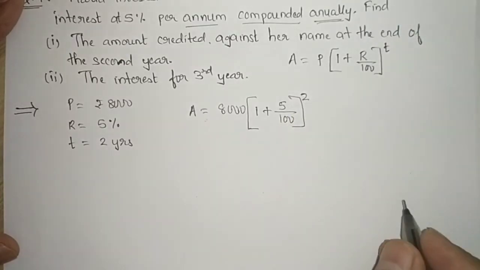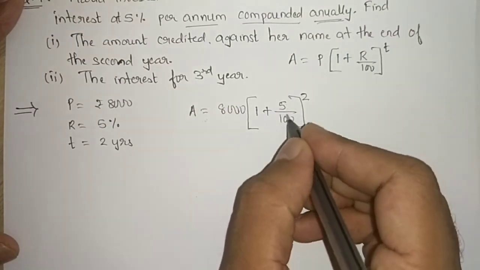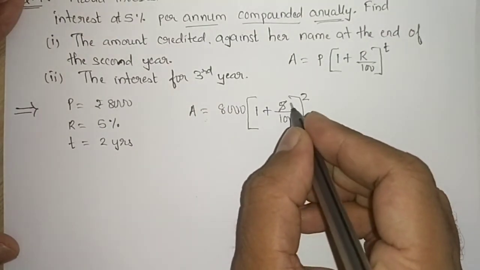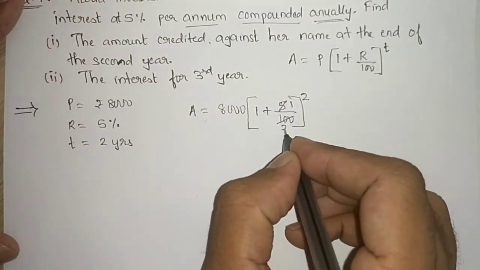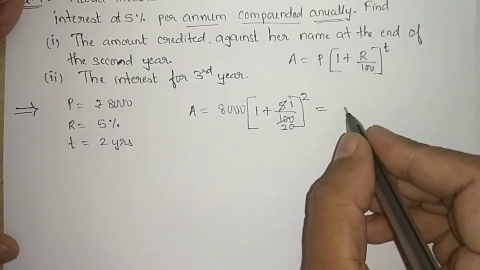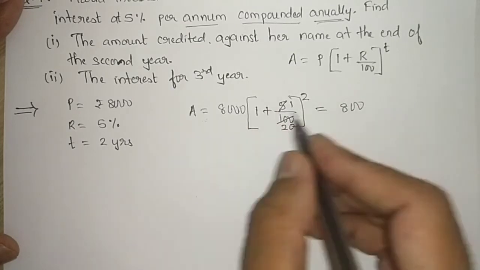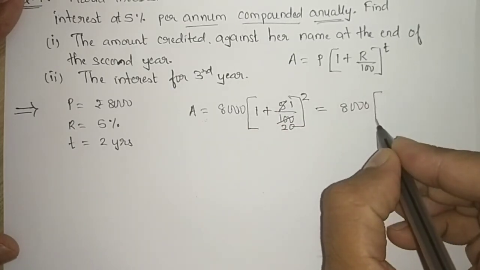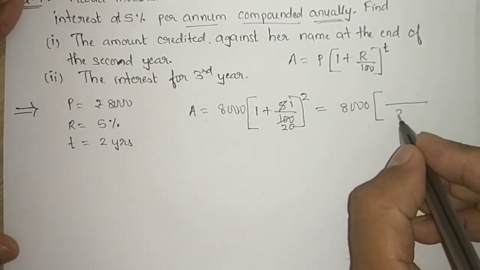T is 2 years. 5 can be cancelled out with 100, so 5 1s are 5 and 5 20s are 100. Now taking LCM over here, we will write 8,000 as it is, and in the bracket LCM is 20.